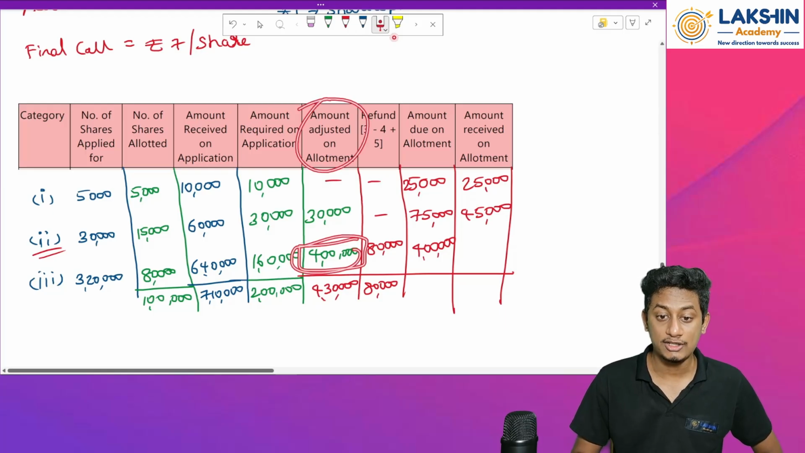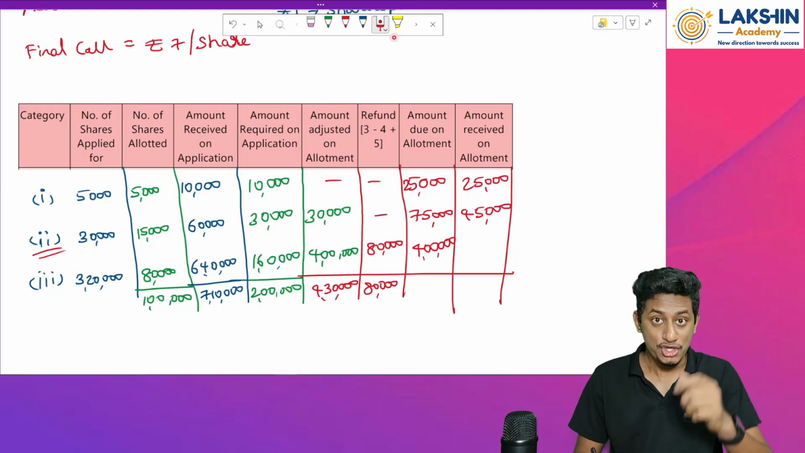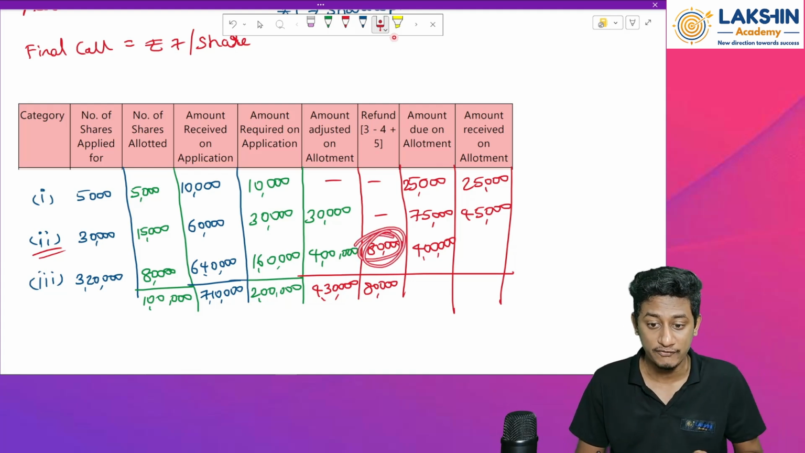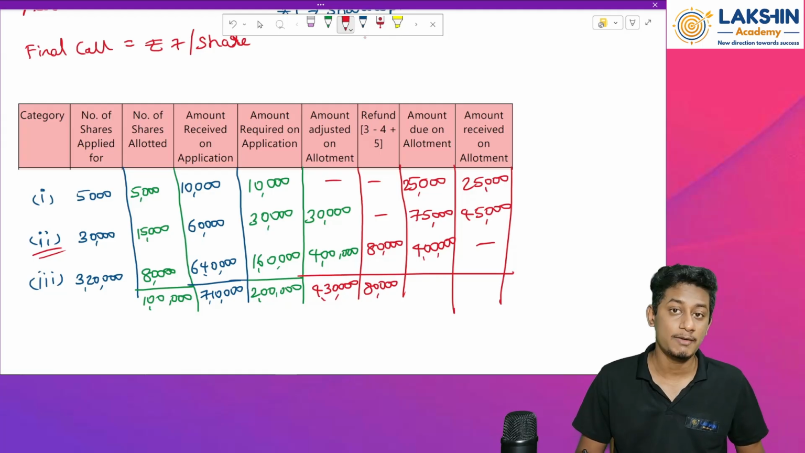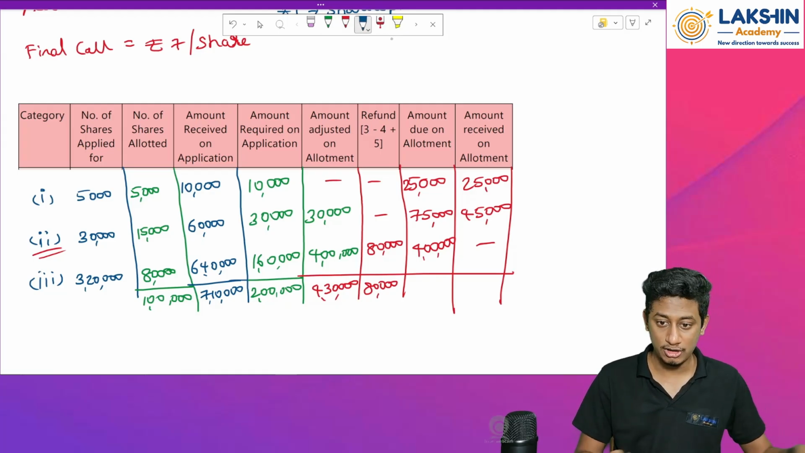How much is already adjusted on allotment? 4 lakh rupees is adjusted, sir. So because of that, should they pay me anything? No. For these people, we have to refund now. So because of that, nothing is receivable over here. Done.